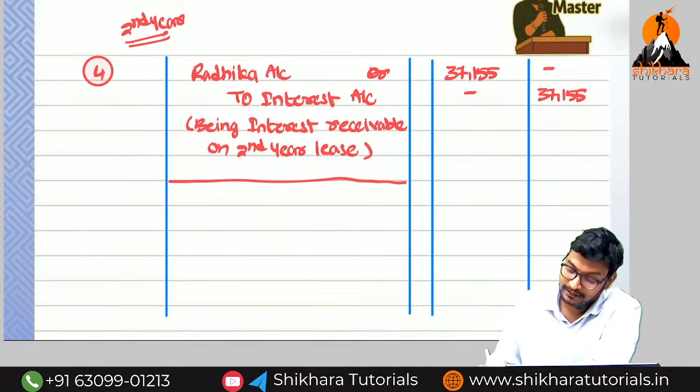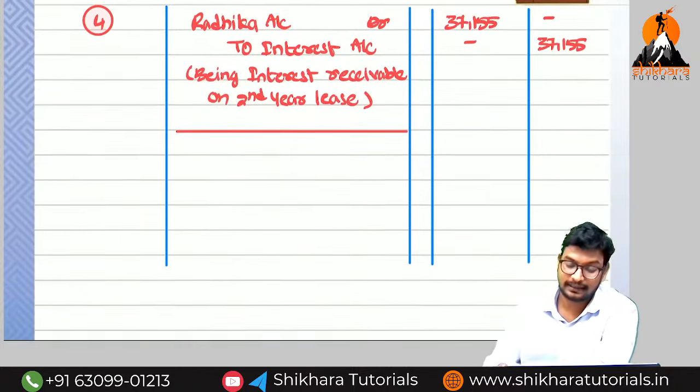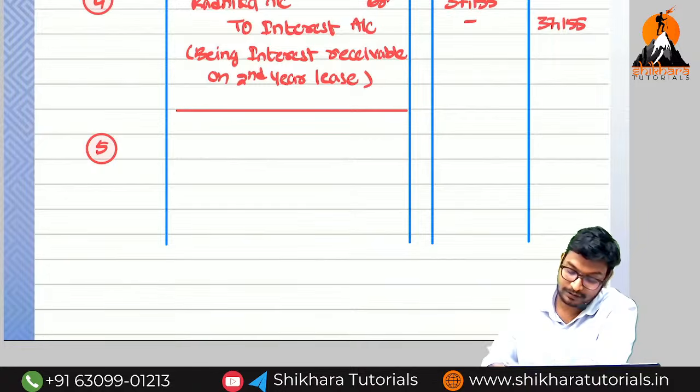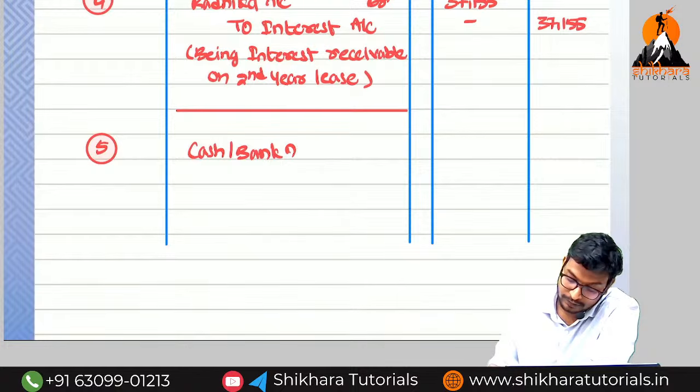So what is the next entry? We are going to receive the second year lease. So what is the entry? Cash or bank account debited to. Who will pay? Radhika account.